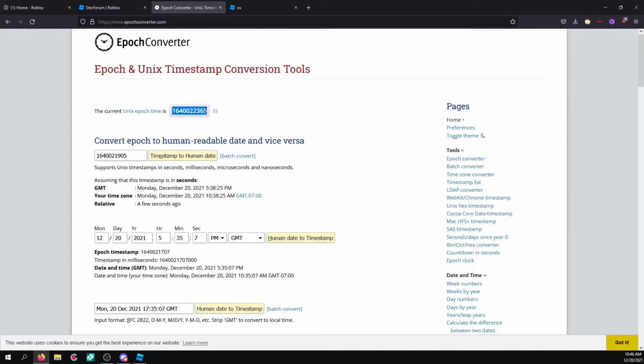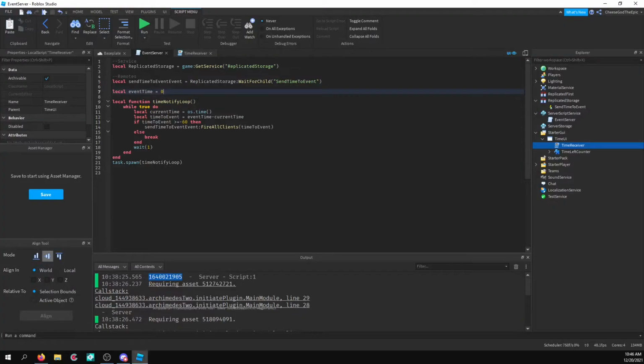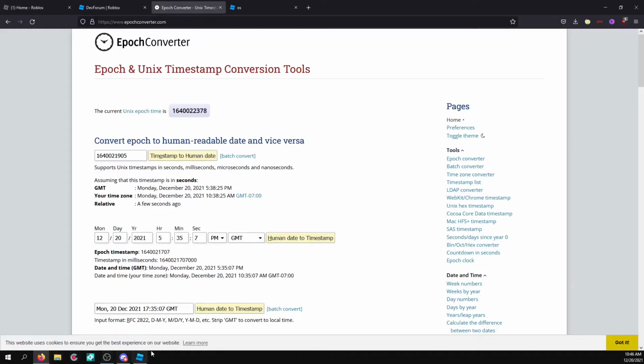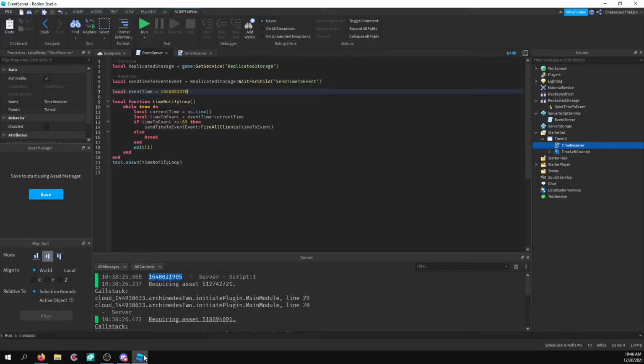So I'm going to do this and then add this number. Did that actually copy? I don't know. Alright, I think that did. Yeah, that copied fine. So what I'm going to do is add, let's say, 100 seconds to this.